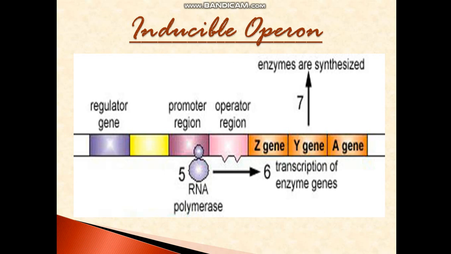LAC-Z will form beta galactosidase, LAC-Y will form beta galactoside permease, or we just call it permease, and LAC-A will form transacetylase. So remember: LAC-Z, beta galactosidase; LAC-Y, permease; and LAC-A, transacetylase. These three genes form three different enzymes. I will tell you why and how these three enzymes are important. Clear?